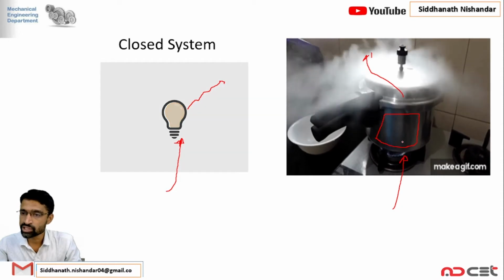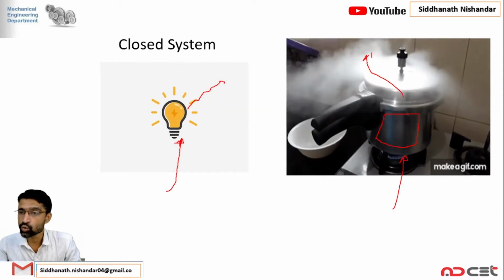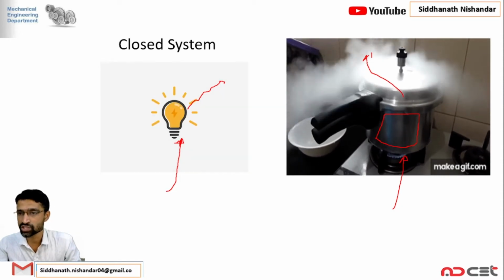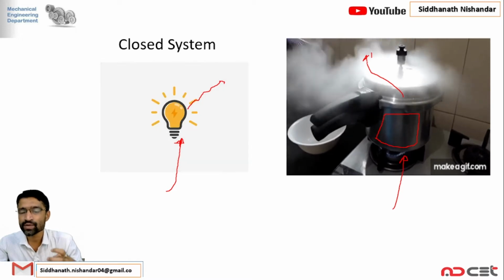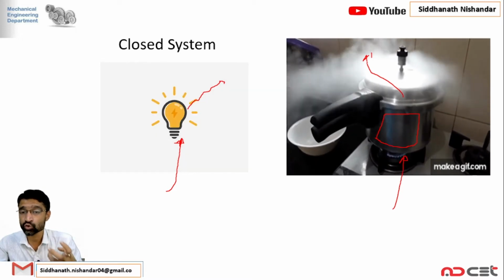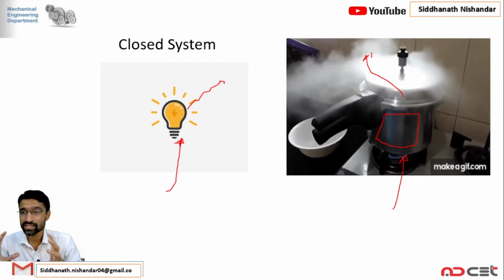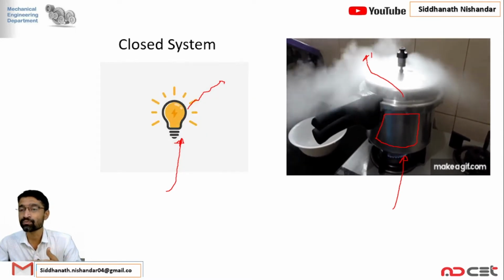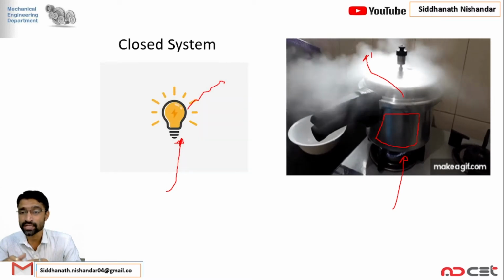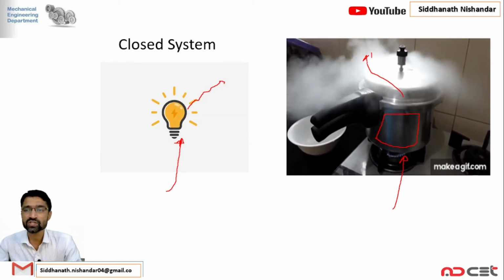So one form of energy in, one form of energy out, but mass remains constant. These are examples we see in day to day life. Students, now you are able to see what thermodynamics is. It starts from your home. The pressure cooker is an example of a closed system.